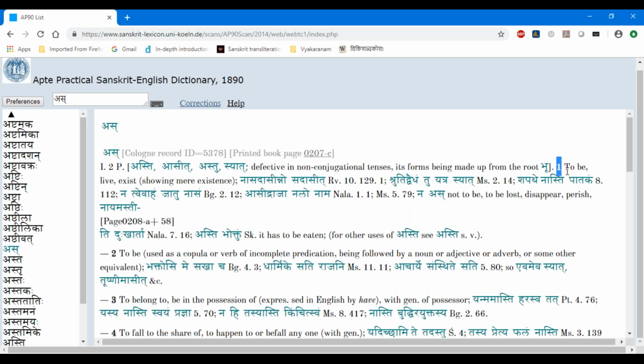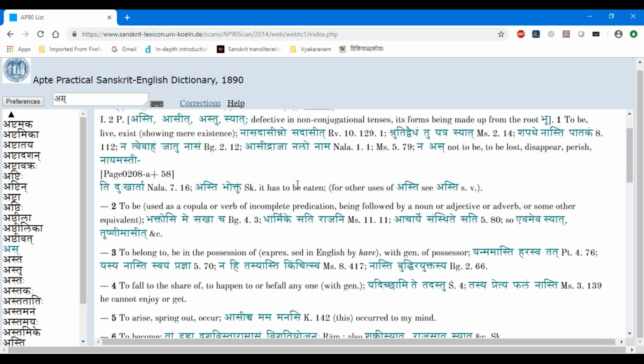Okay, and then again the meaning is to be. We know this asti is one of the first words we learn as a dhatu. To be, to live, or exist, to show mere existence. And then he gives quite a few references here, so I'm not going to go into the details of it.